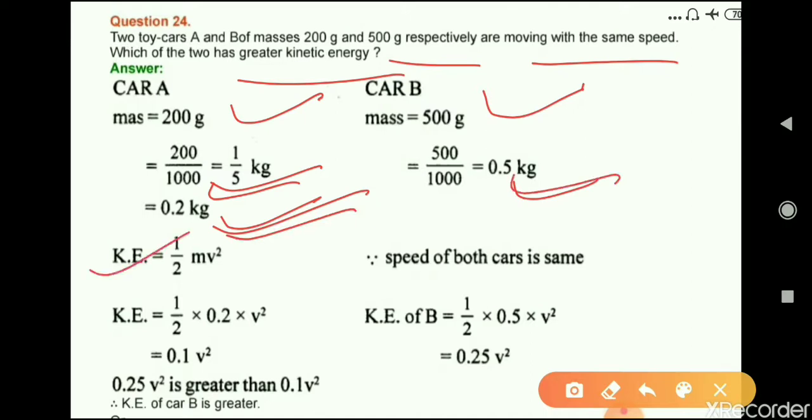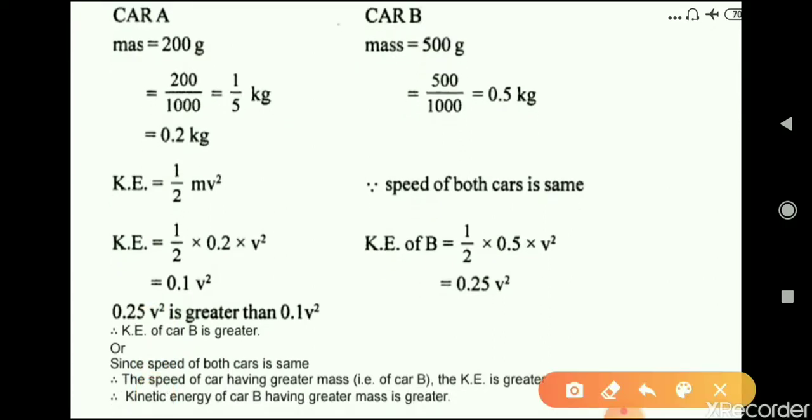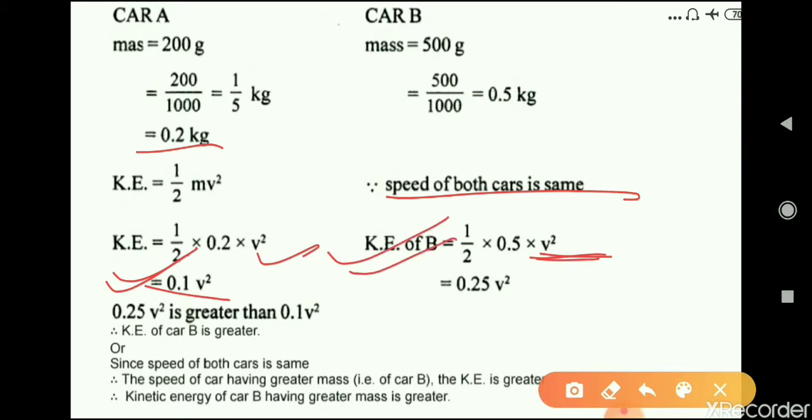Now kinetic energy is equal to half mv square. Therefore, half, and m is the mass, 0.2, and v square we have taken here. So the kinetic energy of car A is 0.1 v square, and as the speed of both the cars is the same, here also we take the velocity v, and the kinetic energy of car B is 0.25 v square.